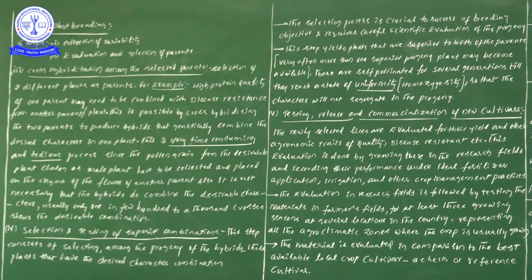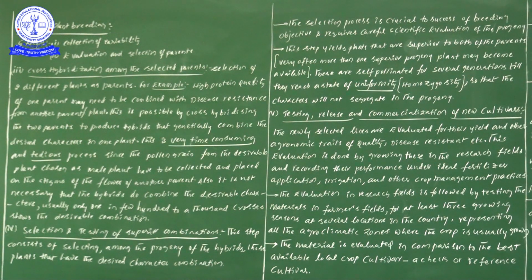Likewise, we should not think that. Once you see there, after completion of this entire process also, it is not necessary that the hybrids combine the desirable characters. Usually one in a few hundred to 1000 crosses shows the desirable combination. It means by doing this kind of activity the first time, we may not get the formation of hybrids.